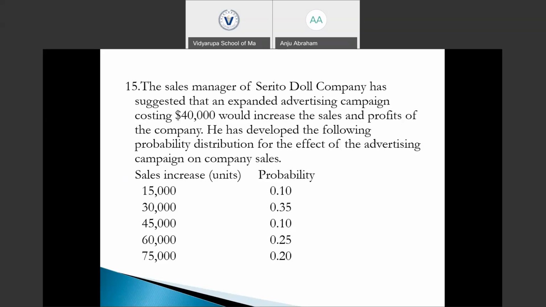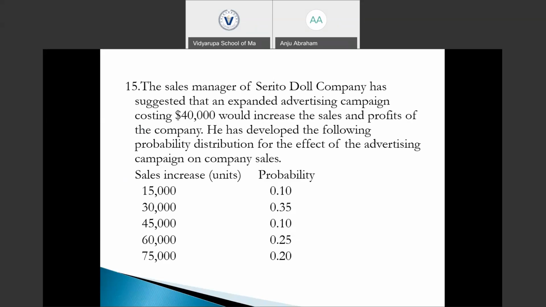Incremental profit will be the profit from the increased sale. We need to find the expected sale increase, multiply that sale amount with the profit amount, and subtract the 40,000 cost of the advertising campaign. Here we get the total expected incremental profit by adopting this advertising campaign.